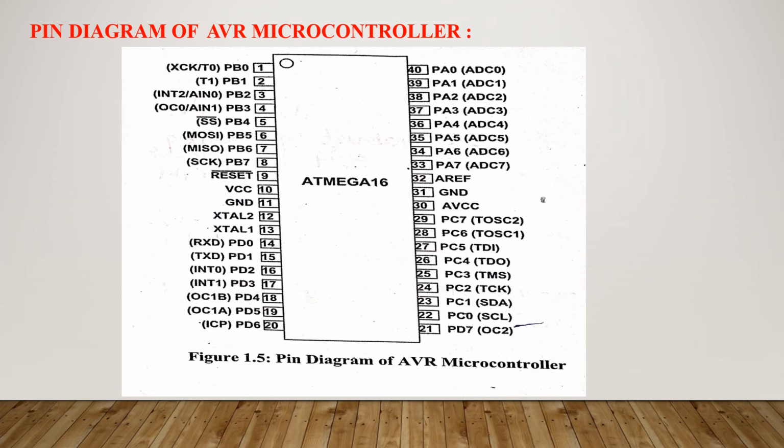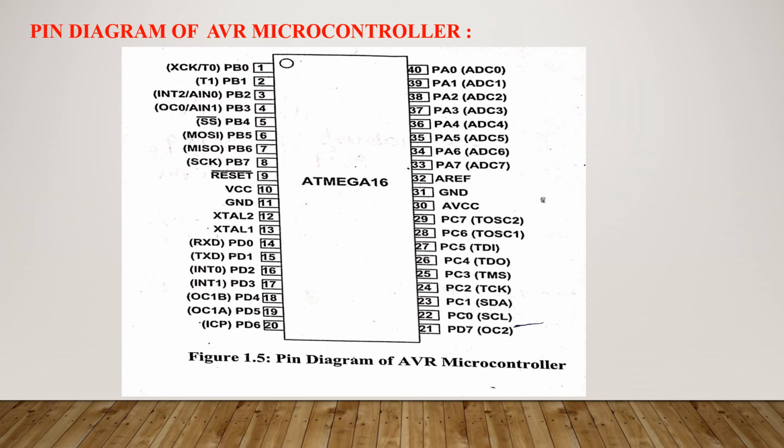Now this diagram shows the pin connections of AVR microcontroller. Again, the AVR microcontroller is of 40 pin. Now 8051 and AVR microcontroller both are almost same, but in case of 89C51 port 0, port 1, port 2 and port 3 are used. So here these ports are named as port A, port B, port C and port D. So again the pin functions are almost same.